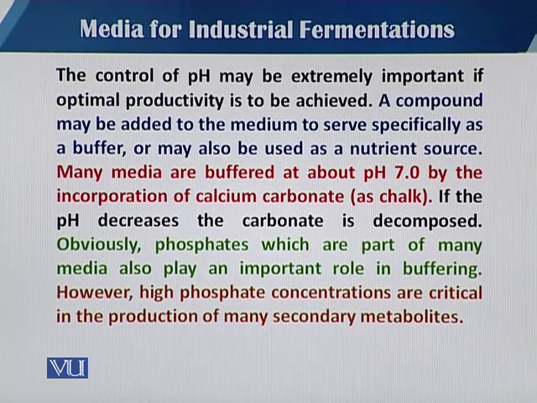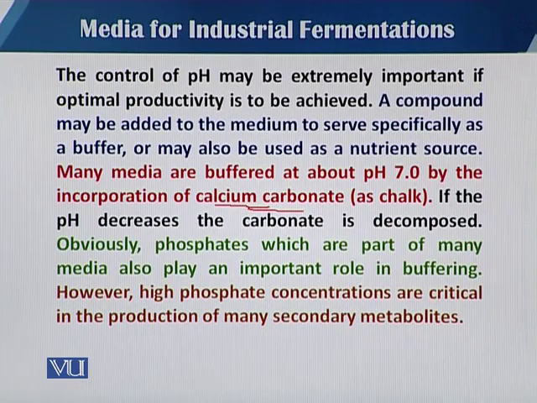So if we add something into the medium that has buffering capacity, then it is easy to add that ingredient. Suppose a fermentation medium needs to be buffered at pH 7, then mostly calcium carbonate is used. If the pH decreases, the carbonate is decomposed. So when we talk about pH, carbonates act to control the pH when it decreases.